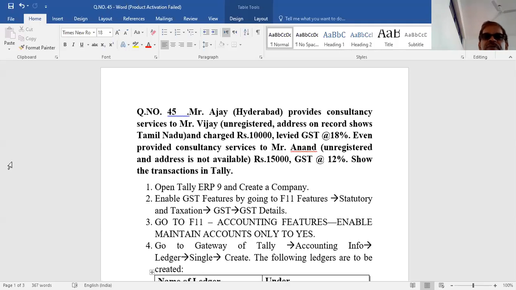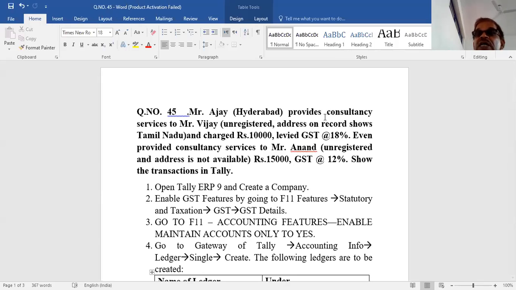Now, in this case, Mr. Ajay provides consultancy services to Mr. Vijay. Vijay is an unregistered person, but in his books, the address shows Tamil Nadu. Okay, the place of supply will be Tamil Nadu. So therefore, Mr. Vijay has to pay IGST. In the first case, you have to pay IGST because the address shows Tamil Nadu.